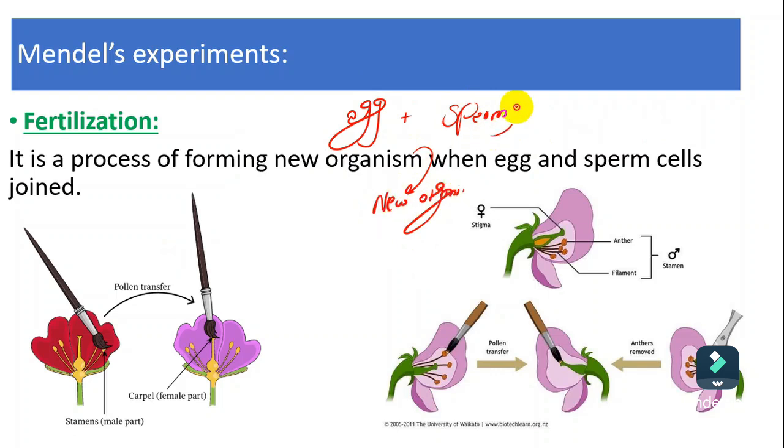So the process in which you mix the egg and the sperm to produce a new offspring is called fertilization. This is simply the fertilization process.